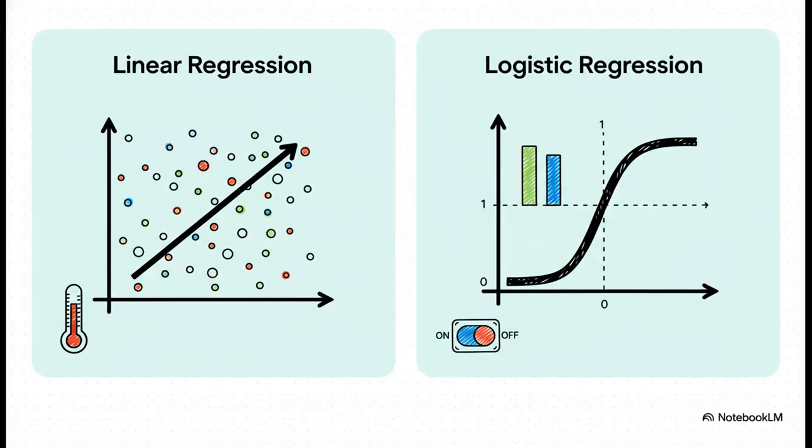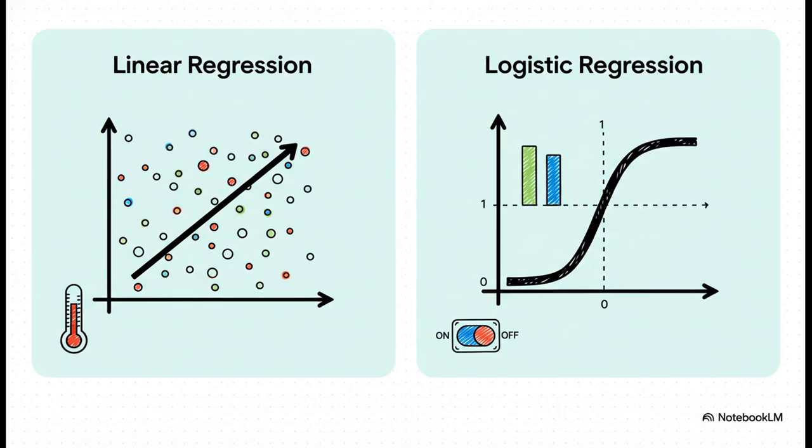And here it is. This slide just lays it all out perfectly. On the left, you've got your standard linear regression. See that straight line? It's predicting numbers that can go on forever. But on the right, that's our guy, logistic regression. It uses that awesome S-shaped curve to predict a probability, which is always stuck between 0 and 1. And that's what makes it perfect for classification. So there's the secret. It's got the engine of a regression model on the inside, but the output of a